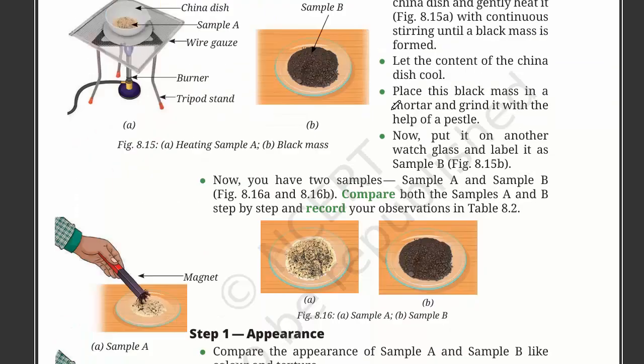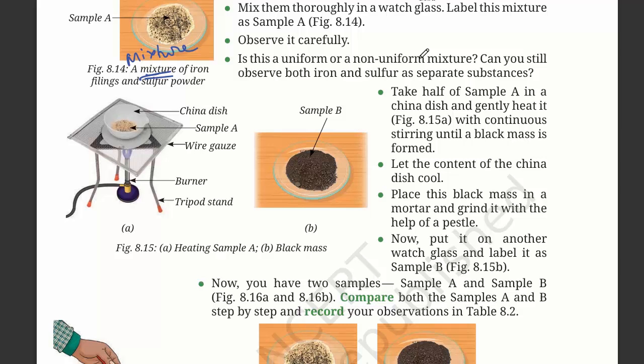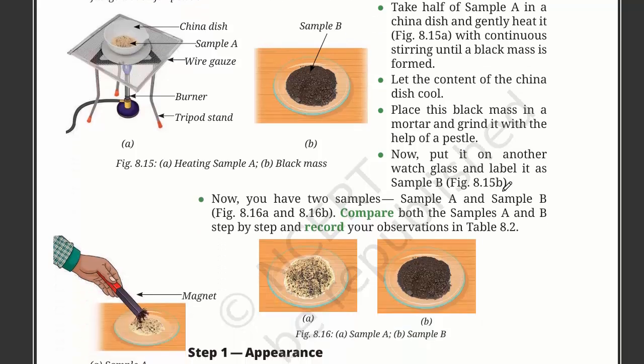Observe it carefully. Is this a uniform or a non-uniform mixture? Can you still observe both iron and sulfur as separate substances? Take half of the sample in a china dish and gently heat it. So now we have heated it on a tripod stand. It becomes a black mass. Place this black mass in a mortar and grind it with the help of a pestle.